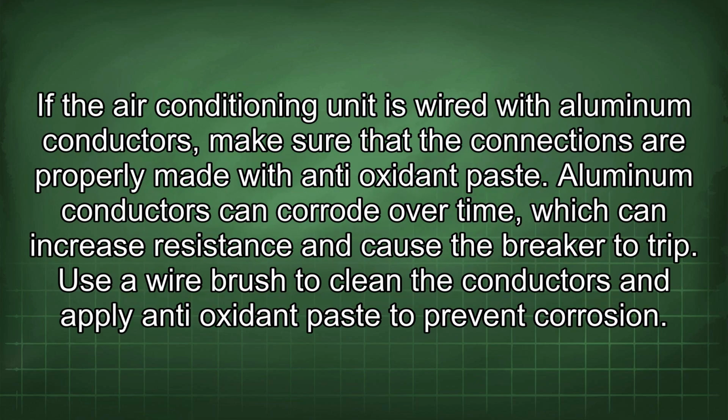If the air conditioning unit is wired with aluminum conductors, make sure that the connections are properly made with antioxidant paste. Aluminum conductors can corrode over time, which can increase resistance and cause the breaker to trip. Use a wire brush to clean the conductors and apply antioxidant paste to prevent corrosion.